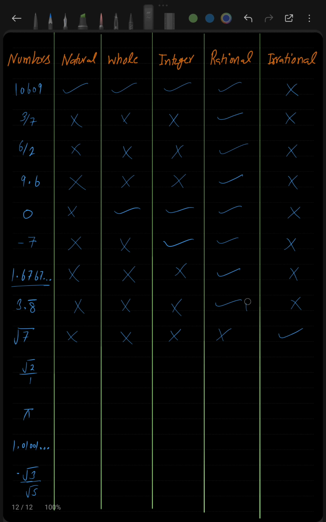So any number that can be represented in the form of p by q, where p and q should be integers. So is root 2 an integer? P is what? Root 2. Is root 2 an integer? No, root 2 is not an integer. So it means the definition of a rational number is not fulfilled here.